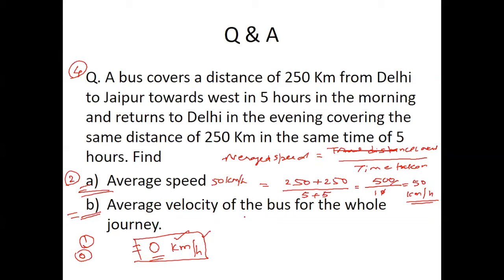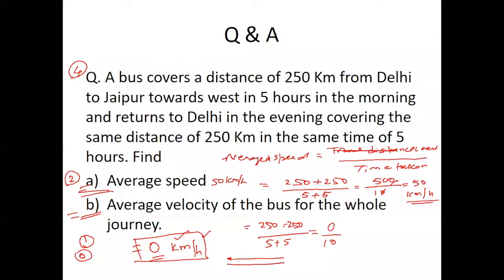So total displacement is 250 minus 250, and time is 5 plus 5. Why did I put minus 250? Because it goes 250 and then it returns back in the negative direction. So minus 250.